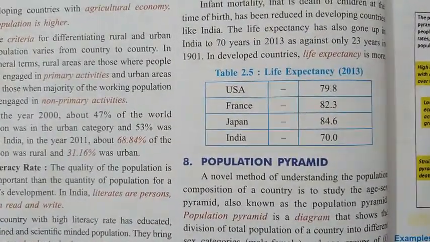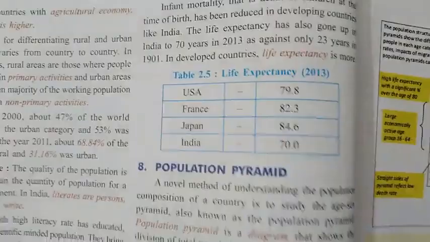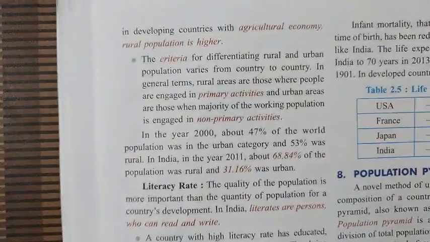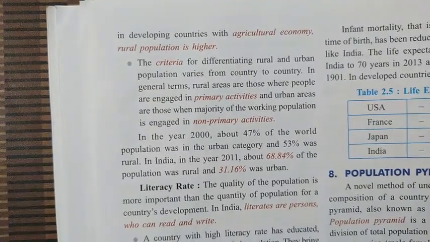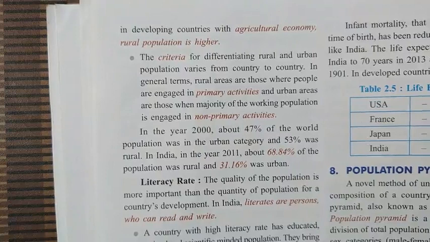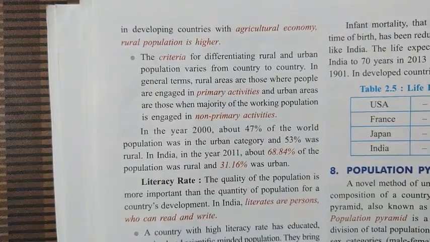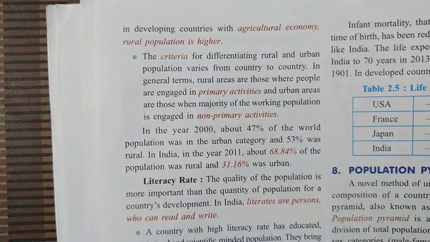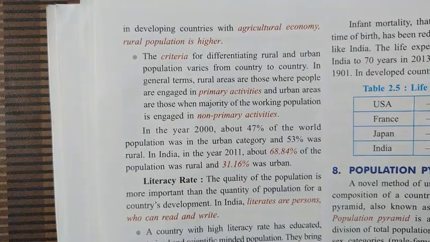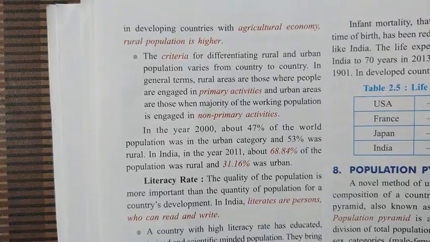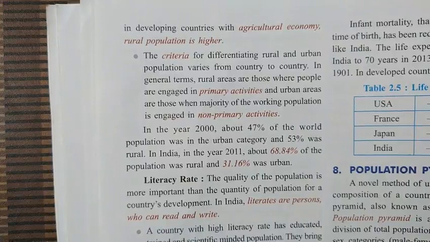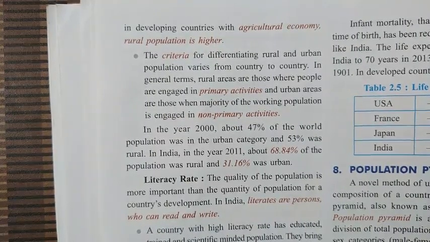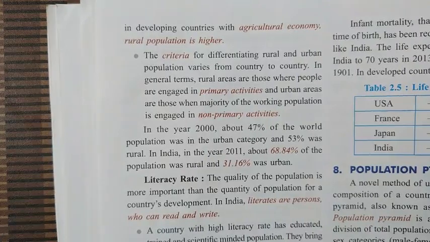Well, now let's move to the next topic. Usually one thing you will find in the developing and the developed countries. In the developed countries, meaning the United States of America or Canada, or countries like Britain, Spain, France, about 80% of the population usually live in big cities, and the population which lives in villages is very, very less. In the United States of America, this population is less than 10%.